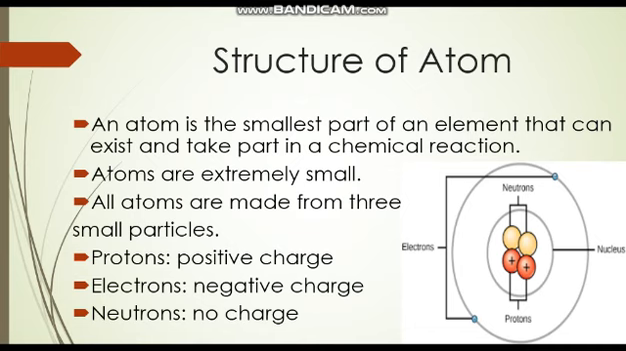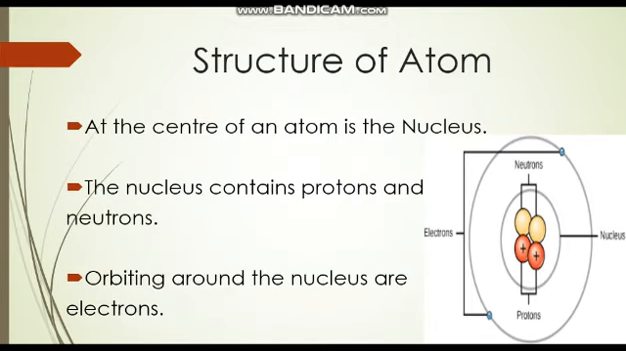Atoms are made up of three small particles called protons, electrons and neutrons. Protons have positive charge, electrons have negative charge, whereas neutrons do not have any charge. They are neutral. Now, as you can see in the diagram, the nucleus is in the center of the atom. The nucleus consists of protons having positive charge and neutrons having no charge. The electrons carrying negative charge move around the nucleus in tiny orbits.